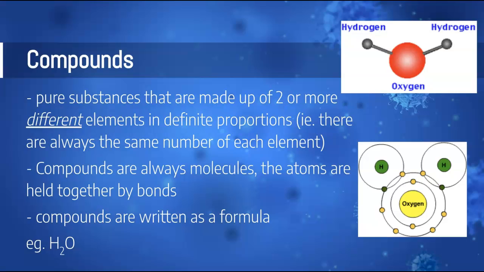So that gives you a basic overview of what a compound is. Again, a compound is a pure substance. So if we were to look at a sample of a compound, every particle within that sample would look the same. But if we were to look very closely at it, we would see that every particle is actually composed of multiple different atoms, but they always have the same number of each atom in the molecule. So again, water as an example, every particle of water is composed of exactly 2 hydrogen and 1 oxygen.